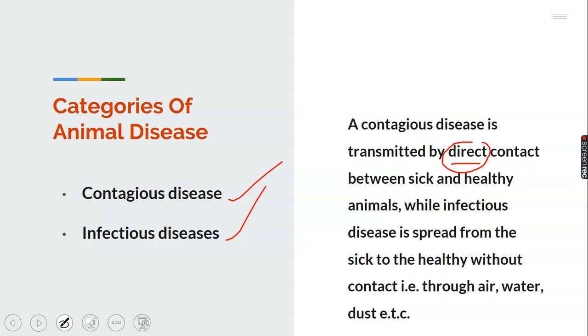It could be contact with the body, with the hand, or any part of the body. When a particular animal that is affected gets in contact with other animals that are healthy directly, such healthy animals will as well be affected.